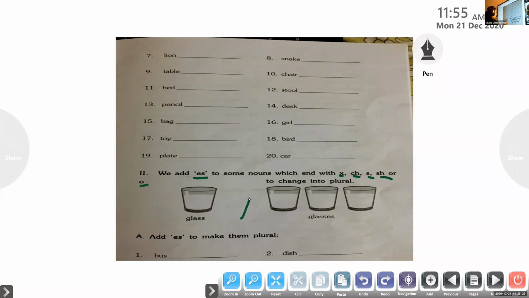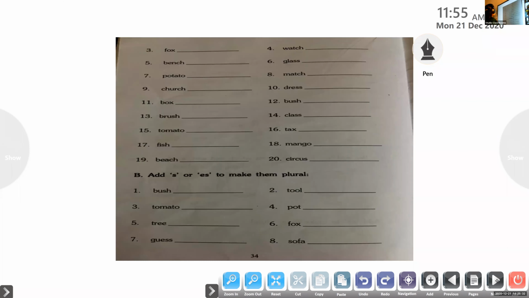Okay. So let us see a few examples. I'll go to the next page. See. Fox. X is the last letter, so we can add ES. Foxes. Then dress. D-R-E-S-S. S is the last letter, so we are allowed to add ES and make plural.